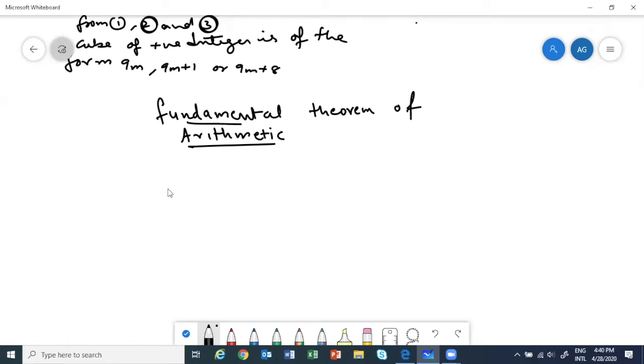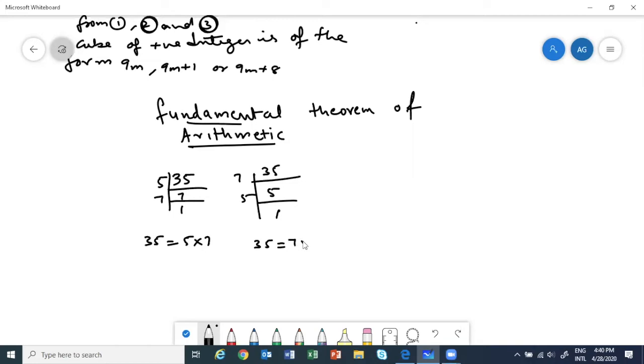Okay, suppose I have a number. Let me take a positive integer. Let's talk about, say, 35. So if I want to factorize it, I can start with 5. So 5 7 times 35 and 7 1 time. So I can write 35 as 5 into 7, right? Or I could have started my 35 factorization by 7, and then I get 5, and then 5 one time. So I could have got 35 is equal to 7 into 5.